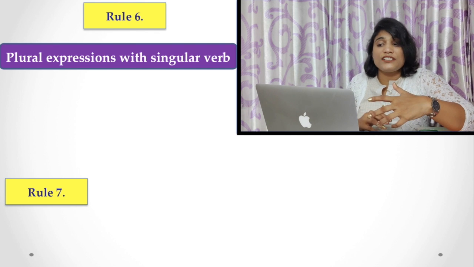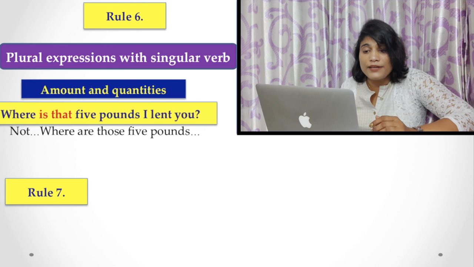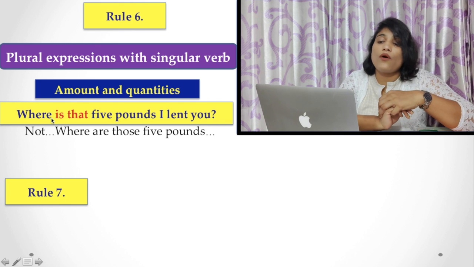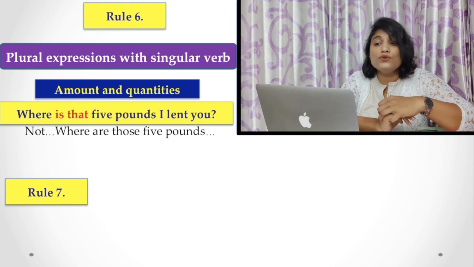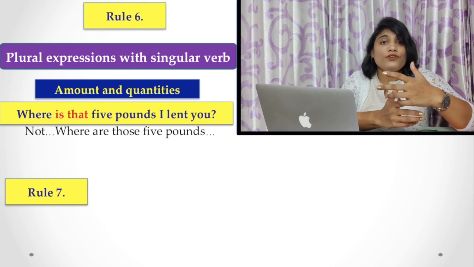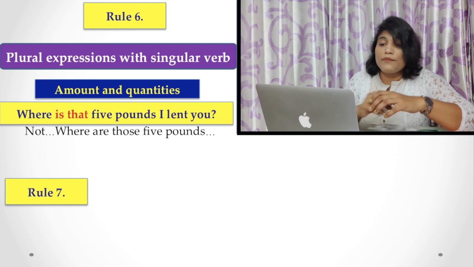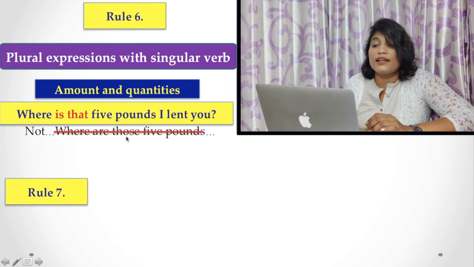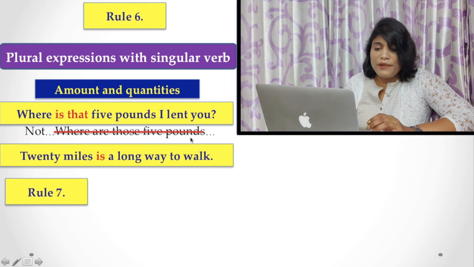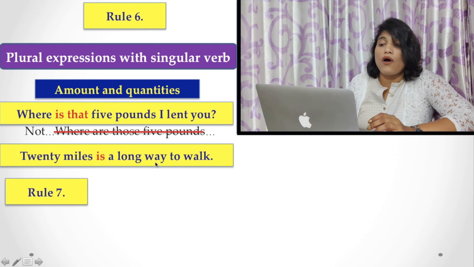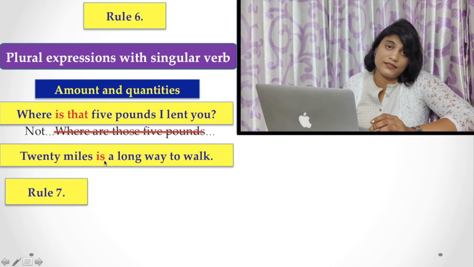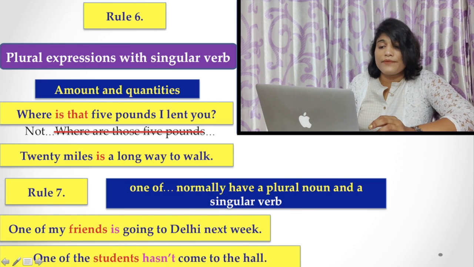Now come to rules number 6 and 7. Plural expressions with singular verbs. What is that? Here, amounts and quantities. If you are talking about amounts and quantities, you have to use a singular verb, although they are plural in expression. For example, where is that £5 I lent you? But you never say, where are those £5? Similarly, 20 miles is a long way to walk. Although 20 miles is a plural expression, you have to use a singular verb.